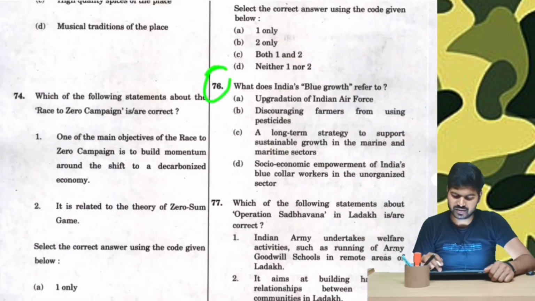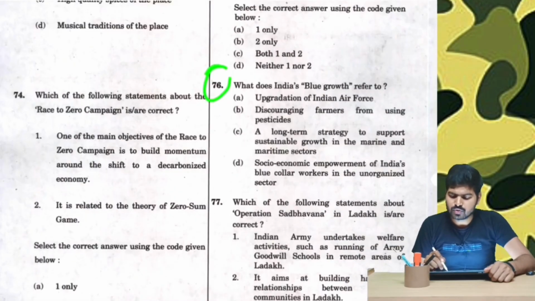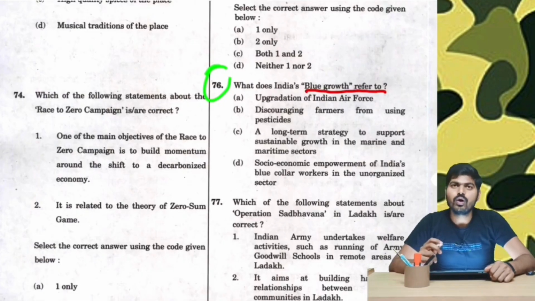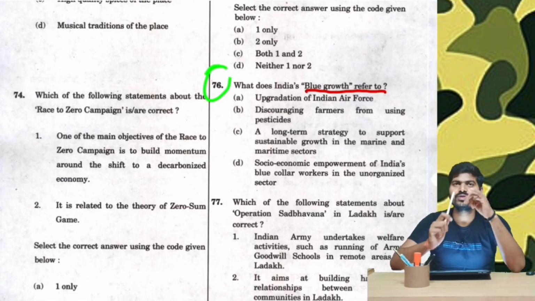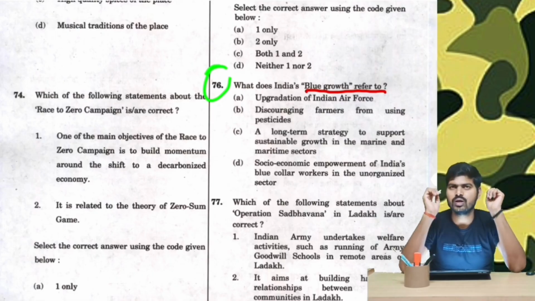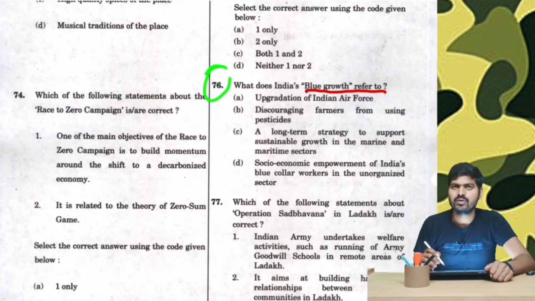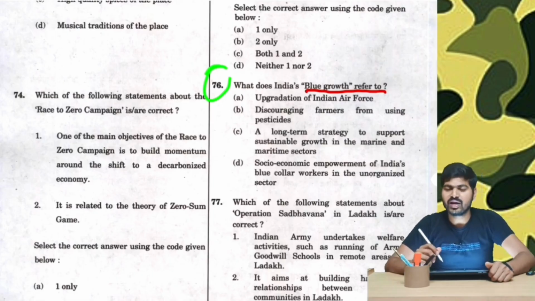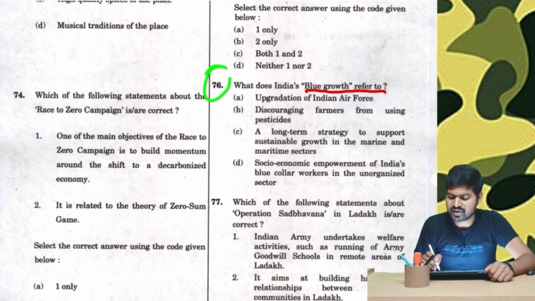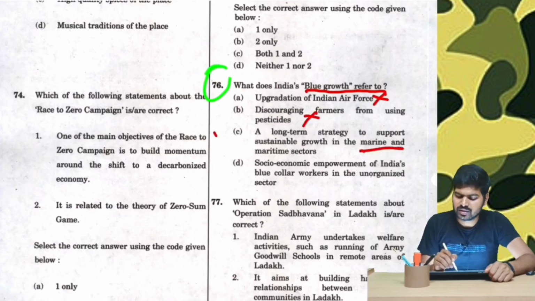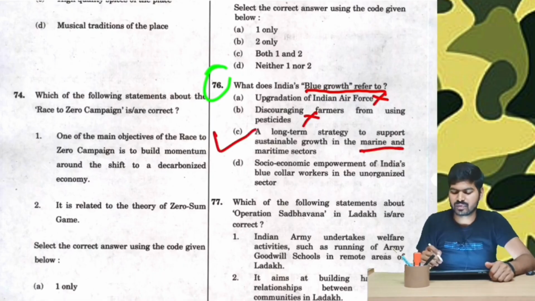Moving on to question number 76. What does India's blue growth refer to? We know all different kinds of revolutions or colored revolutions, that pink revolution, green, yellow, orange, we should know all of them. Now blue tends to refer to water or marine life. Therefore upgradation of Indian Air Force, wrong. Discouraging farmers from using, wrong. A long-term strategy to support sustainable growth in marine, this is the correct option. Simply looking at the word blue, we have come to our answer.